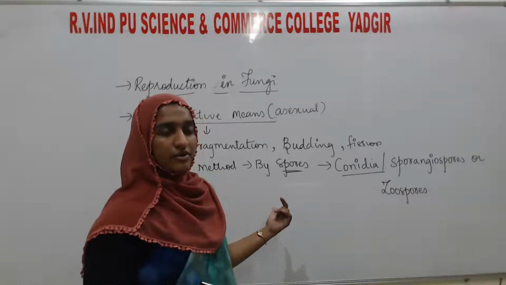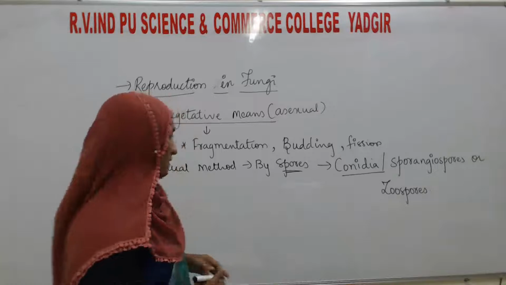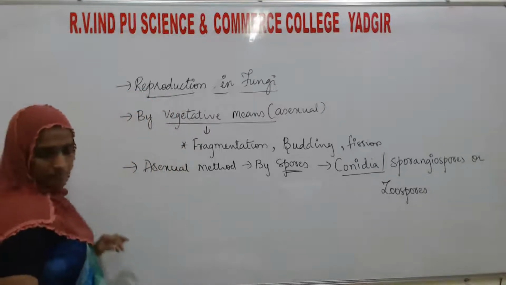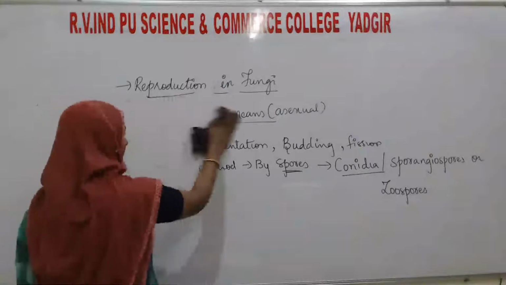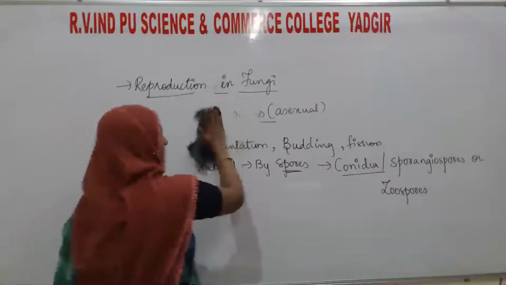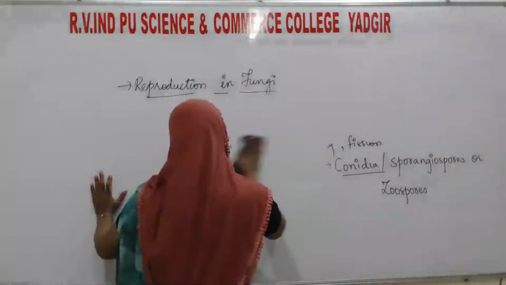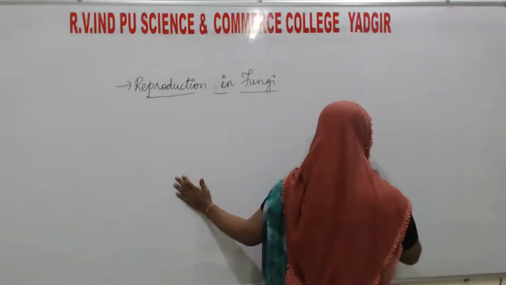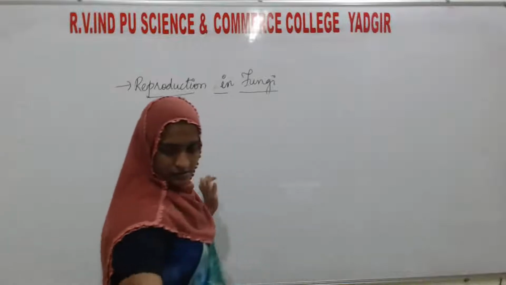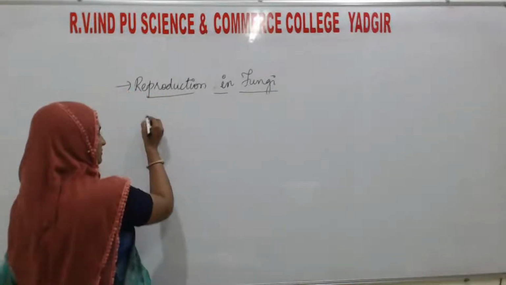Next we will see about the sexual method. Sexual reproduction.